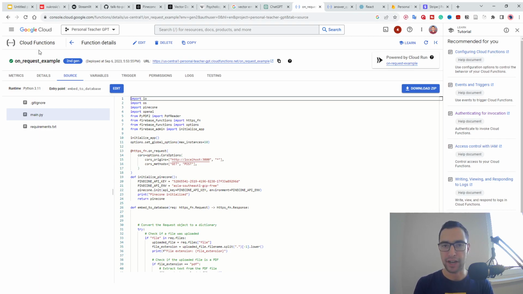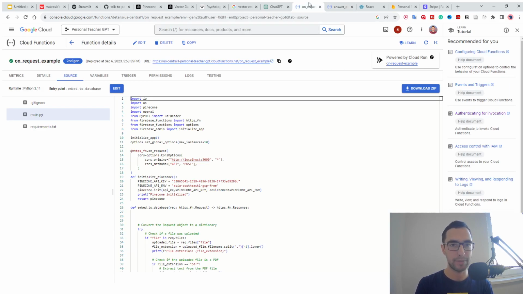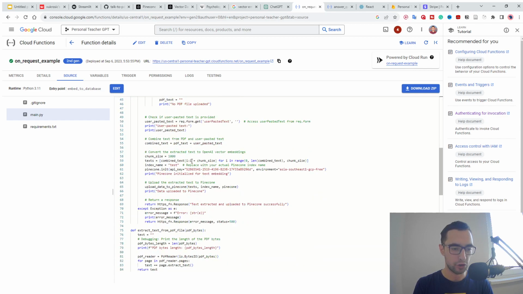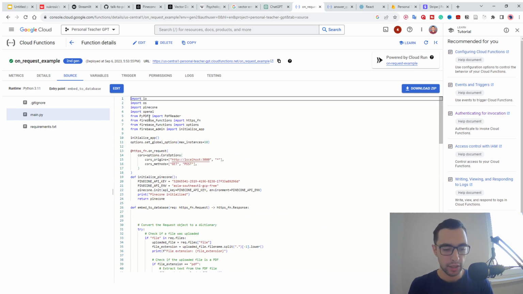So I wrote 2 kind of Google Cloud functions for you right here. The code will be below, but you're gonna need to adjust it and change it. This is just like a rough function code, and it works for me, but it's probably gonna need to be adjusted for you. So this cloud function receives text and does all the processing and puts it into the Pinecone database.